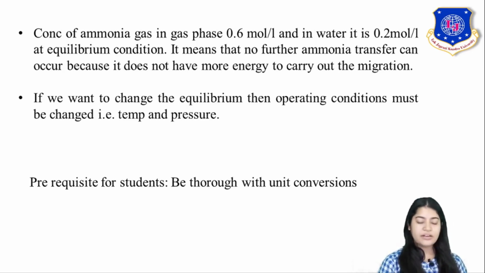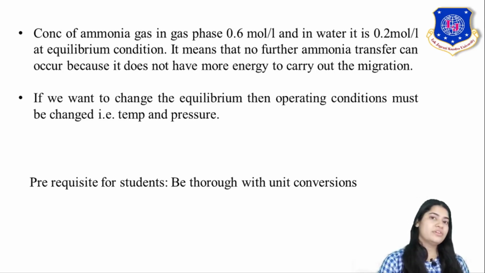So it means that now no further ammonia transfer can occur, even though the concentration difference is there in the gas and liquid phase, but still no more transfer can take place, because that is the concentration of ammonia in equilibrium condition. Now if I have to change that equilibrium condition, then I have to change the operating condition, that is, I have to introduce a new temperature and pressure. The new temperature and pressure will disturb the chemical equilibrium, and so further transfer of ammonia gas into liquid can take place.